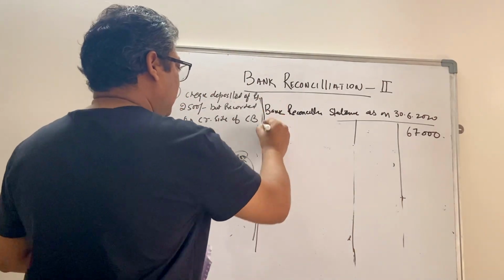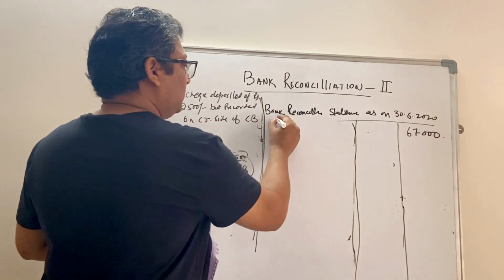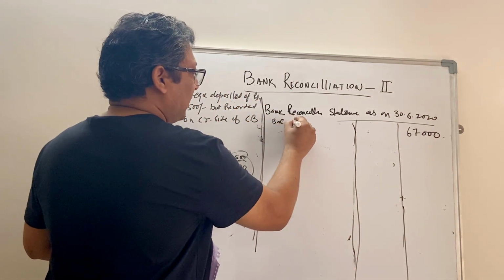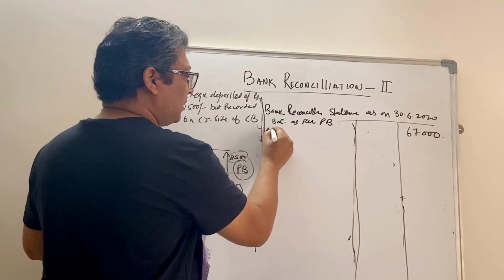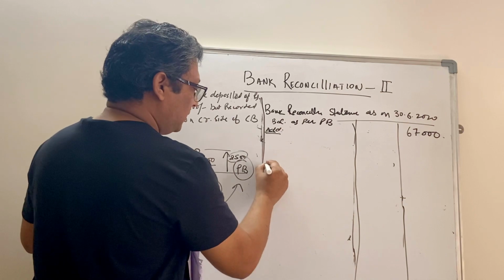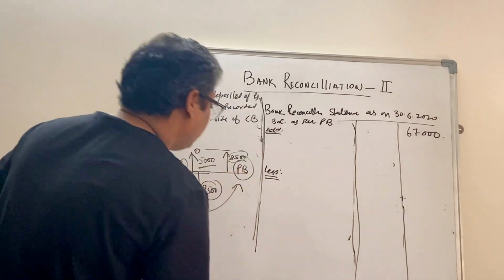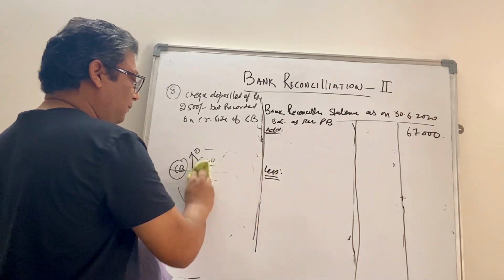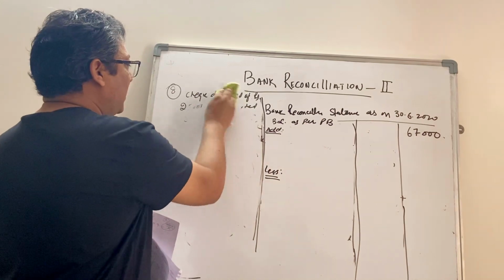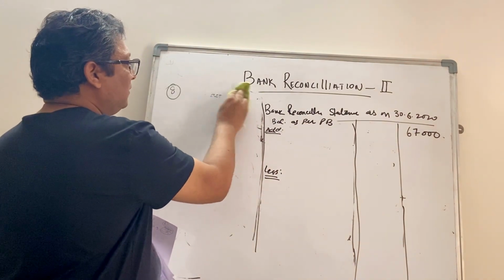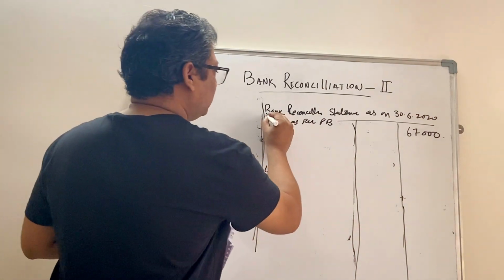Okay. So same statement. This is balance as per passbook. Now here is add and here is less. Okay. So one by one again we will repeat the same statements and try to understand how it will impact when we have been given the balance as per passbook.